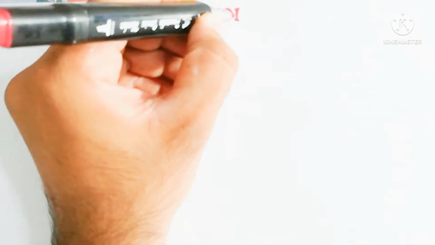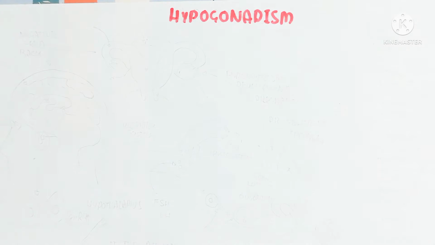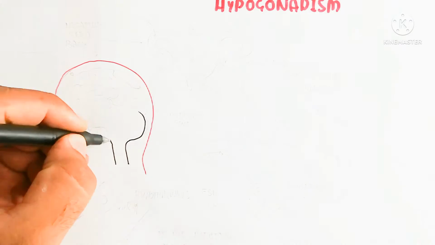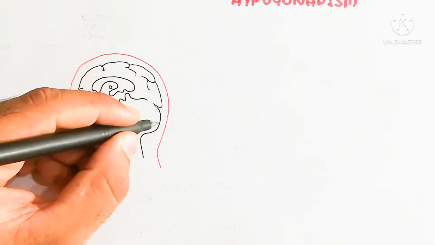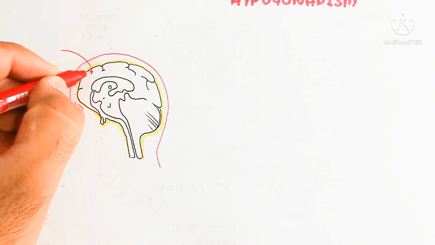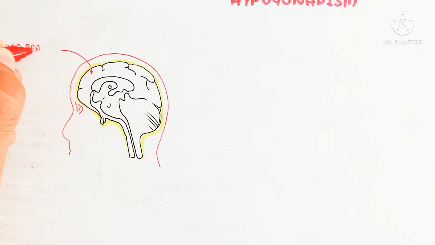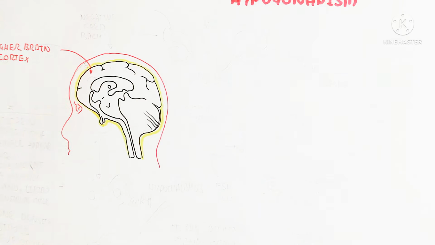Hello, in this video we will discuss hypogonadism. Hypogonadism is a problem in which the hormone level in the male and female body decreases compared to the normal range. So let's begin to understand.